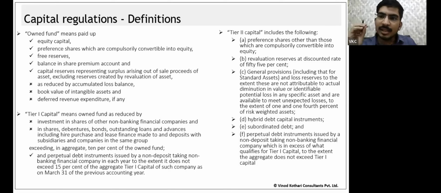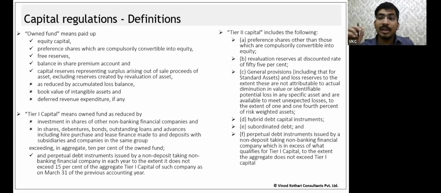Is this very similar to tier 1 capital? Just one addition. When I talk about tier 1 capital, perpetual debt instruments up to 15% of the tier 1 capital are included. I hope you understand what perpetual debt instruments are. Perpetual debt instruments are basically debt that does not have a repayment date. They go on perpetually. Only interest is kept on being paid on them. So those are called perpetual debt instruments.